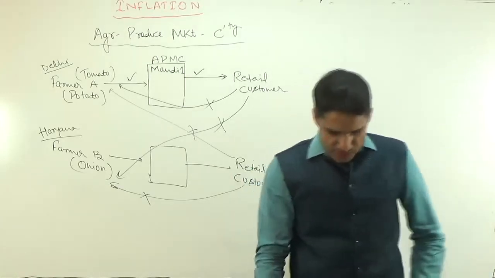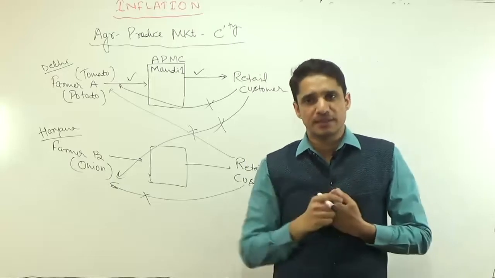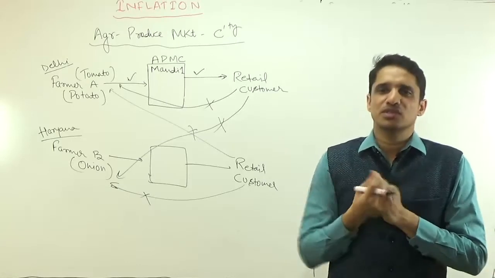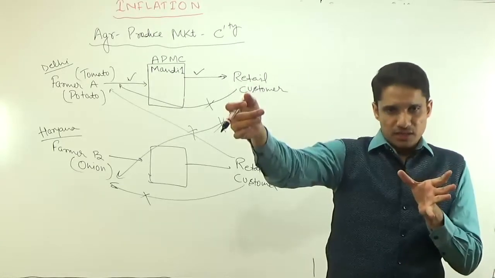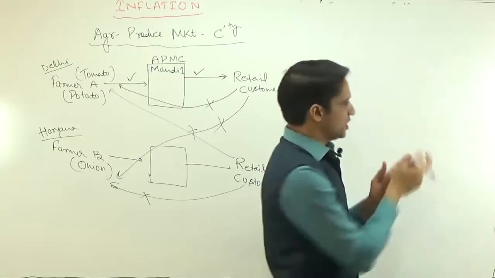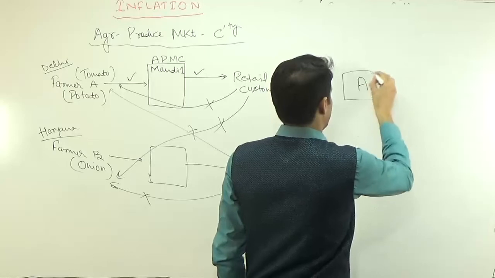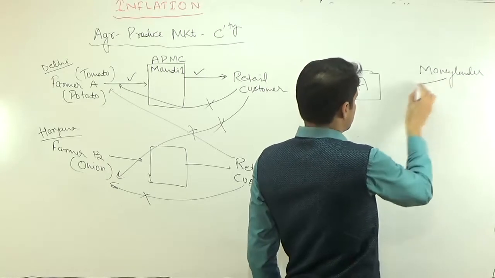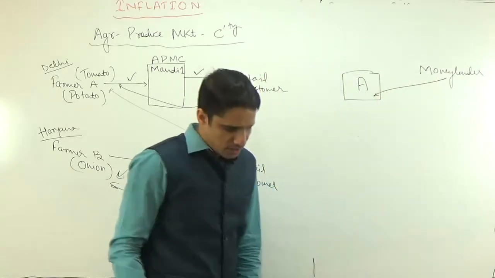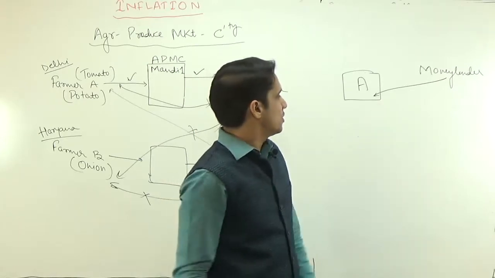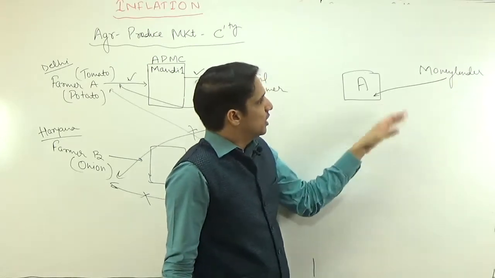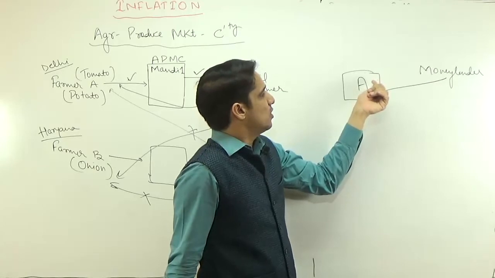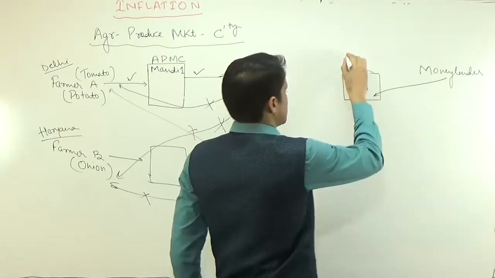So what these farmers were doing is they were taking a good amount of loan from the money lenders. And because Indian agriculture is dependent on monsoon, suppose the monsoon is not good in that year, so these money lenders started visiting the farmlands of these farmers. Suppose this is farmer A, this is the farmland of A, and this is one money lender. At the time of harvesting of the crops cultivated by A, this money lender visited the farmland and forced farmer A to sell the commodities at low prices, also known as stressed selling.